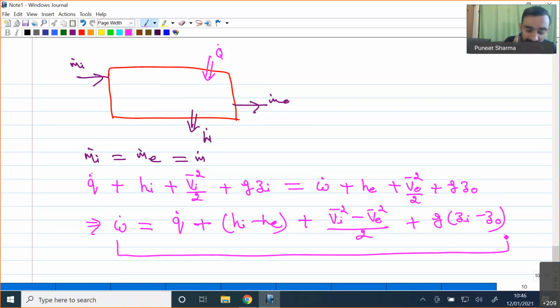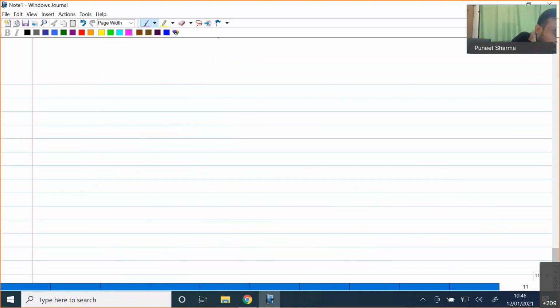Now let us try to write down our entropy equation. From the entropy equation for a steady state process, as I have just told you, I am also writing this on a per unit mass flow rate basis. It will be equal to del Q by T plus S generation, plus SI minus SE, equal to 0.